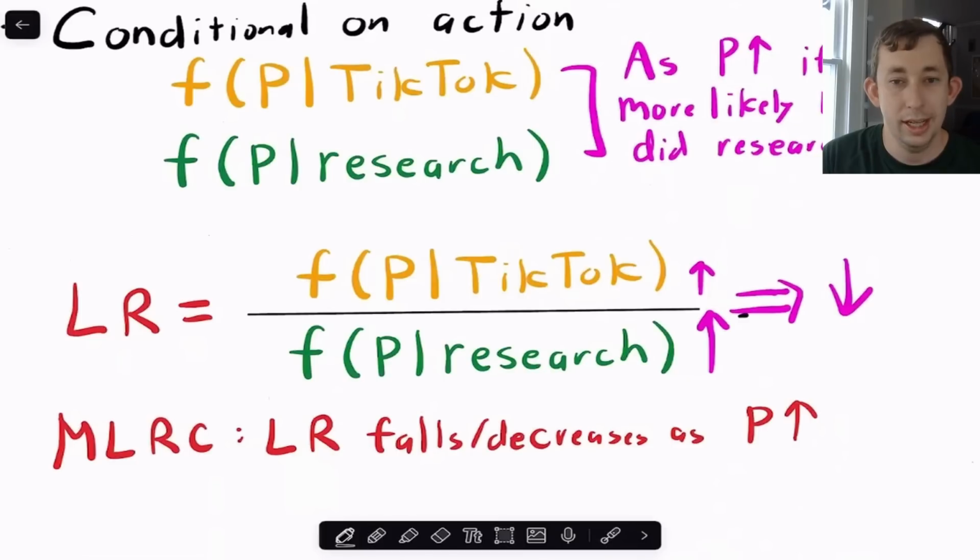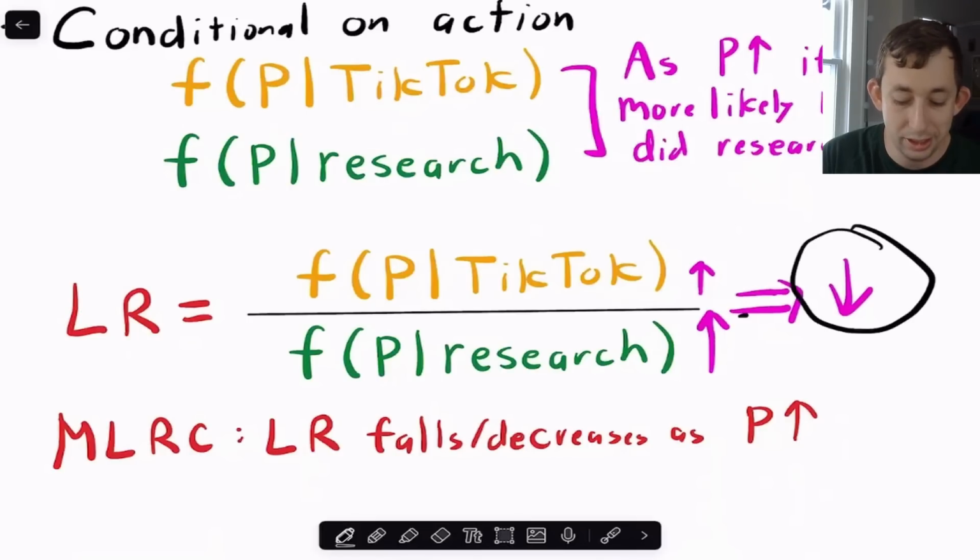And so what we can say is we can construct this likelihood ratio where we say, okay, there's a probability, there's a PDF of a number of papers given that Bill has done research. There's a different conditional probability density function that Bill wrote those same number of papers given that he was doing TikTok. And so what we're going to do is we're going to put the low action on top, the high action on the bottom, and we're going to say that basically if the MLRC holds, then as the number of papers goes up, this whole ratio needs to be decreasing.